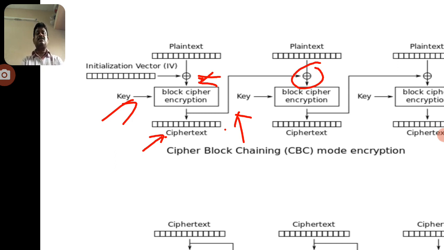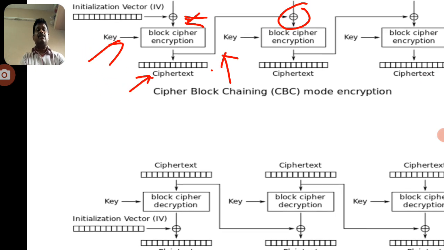Chaining means the first link and the second link depend on each other, the second includes the first link. The two links are linked with the third one, and the third one is linked with the fourth one. If any block of data is taken, we should find that particular data with the help of the previous block data. This is very difficult to identify. That's why cipher block chaining is better than the electronic code book mode.